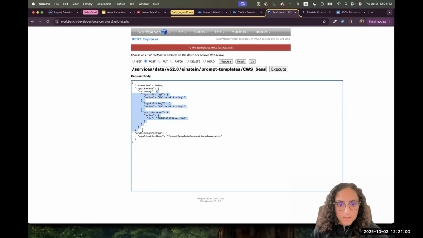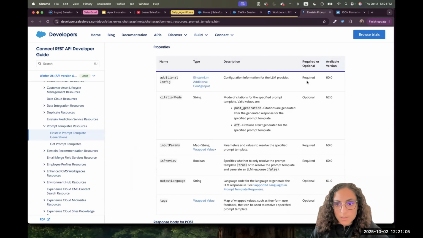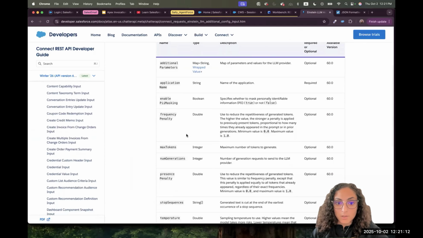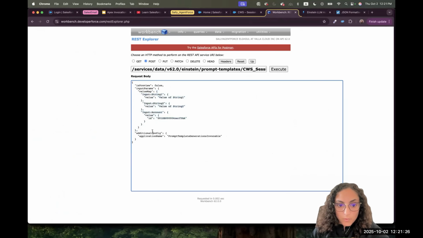Next step is the additional configuration. If I go back here, additional configuration is a required parameter that we have to pass. For the input parameter additional configuration, it's like an object that can take multiple keys and values. All of them, you'll notice, are optional, except the application name. So we have to provide a key called application name, and the value for now we'll put as prompt template generation invocable.